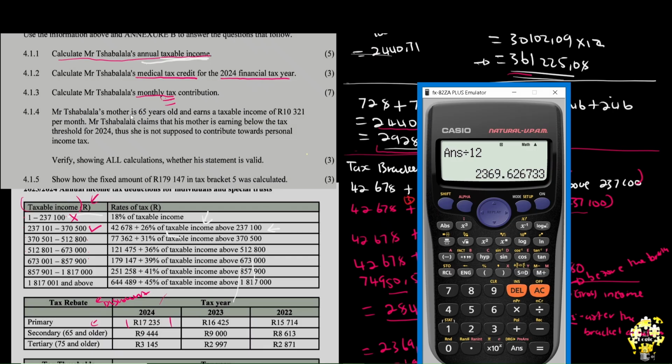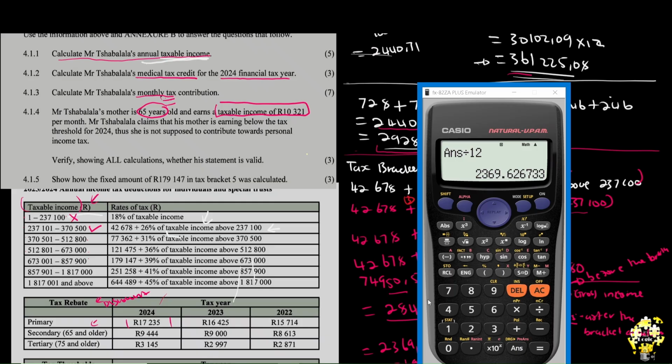Mr. Shabalala's mother is 65 years old. This is a statement that needs to be broken down. And a taxable, this is important. A taxable income, not a gross income.